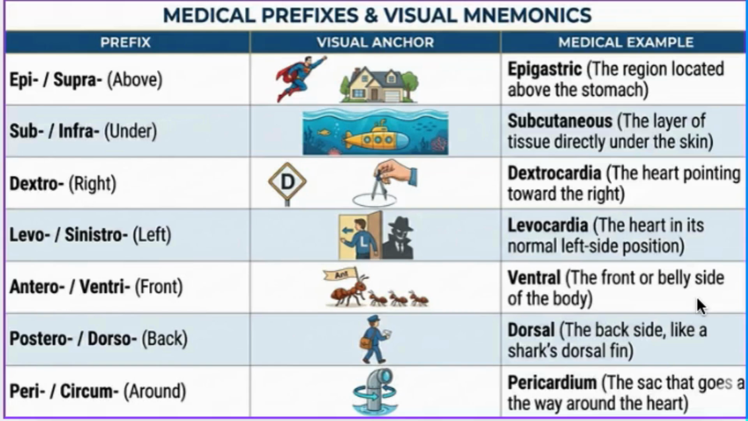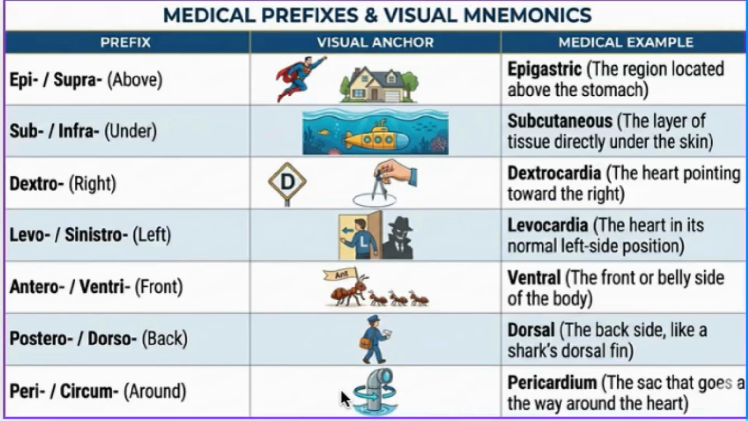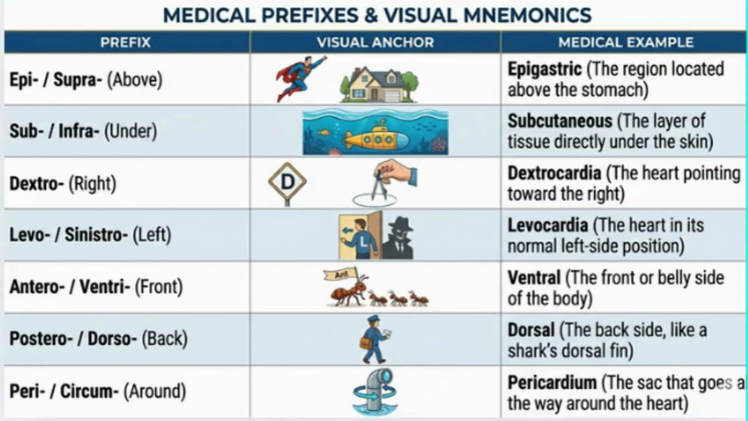Postero or dorso means back. Picture a postman carrying a heavy bag on his back. Dorsal is the back side of the body. Peri or circum means around. Picture a periscope spinning around 360 degrees to see everything. For example, pericardium, which is the sac that goes all the way around the heart.